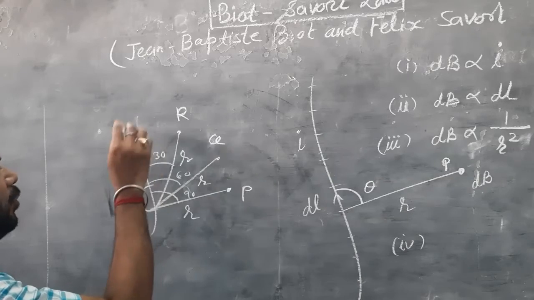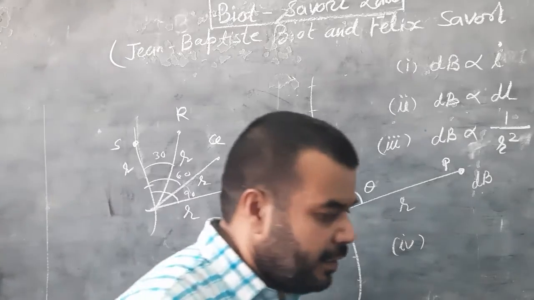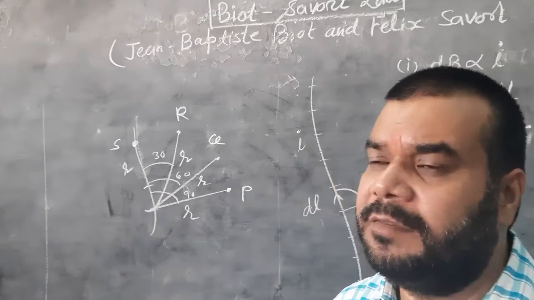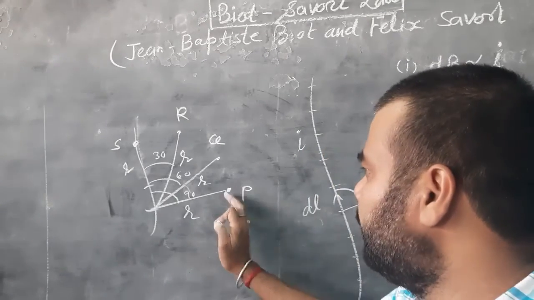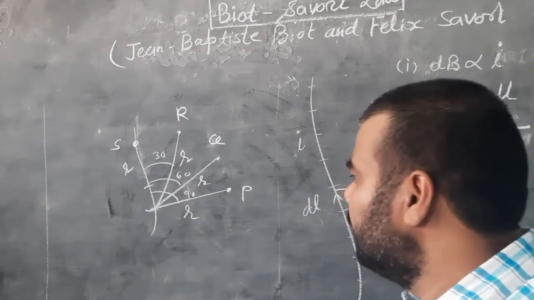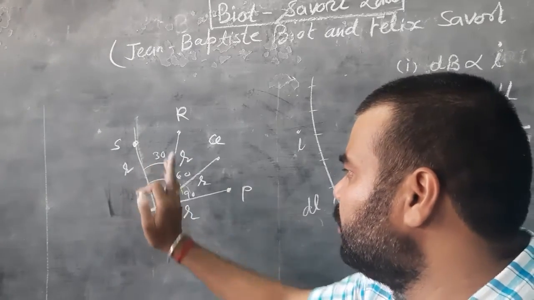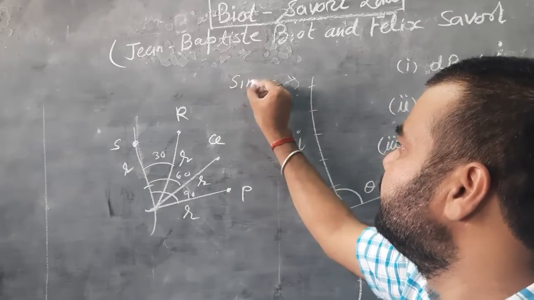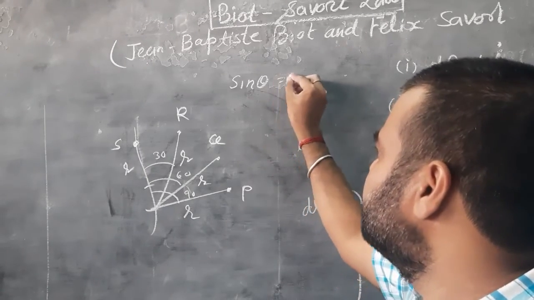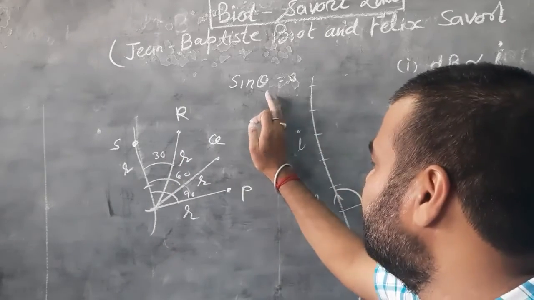Now if we are considering another point, this is point S, and the distance from dl to S is r. These different angles produce a different magnetic field at point P, point Q, point R. So which trigonometric quantity shows the value according to the angle? This is sine theta. If we take the angle theta as 0, then this is sine 0, which means there is no magnetic field. If we are considering 30 degree, then we get a magnetic field.